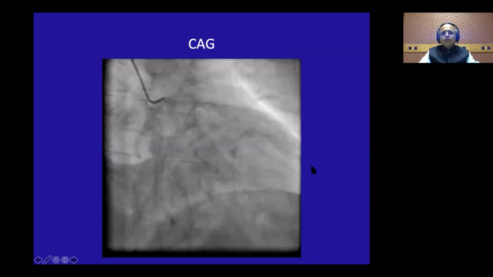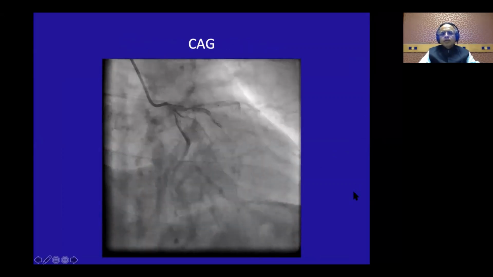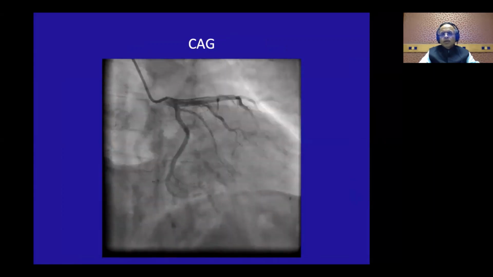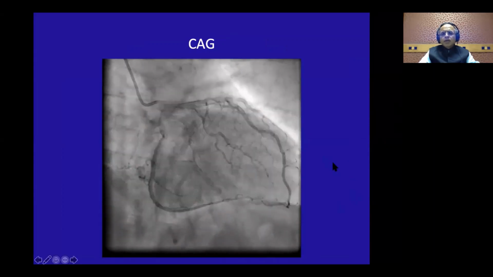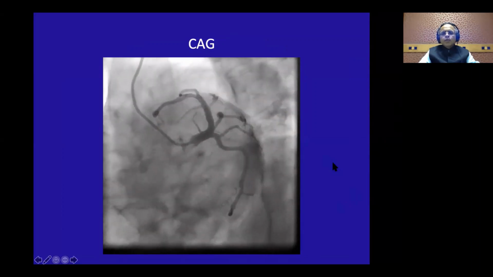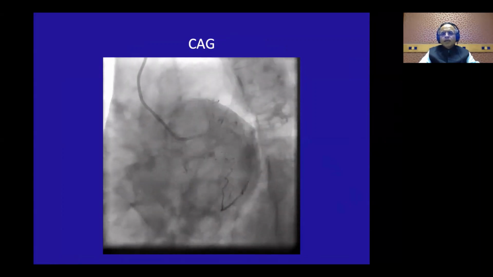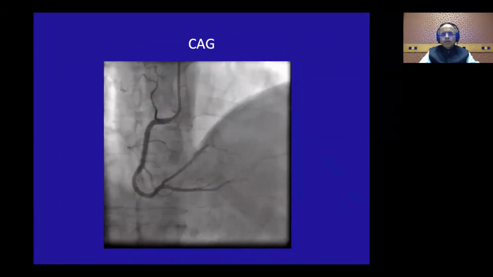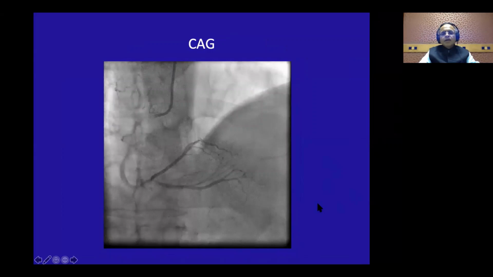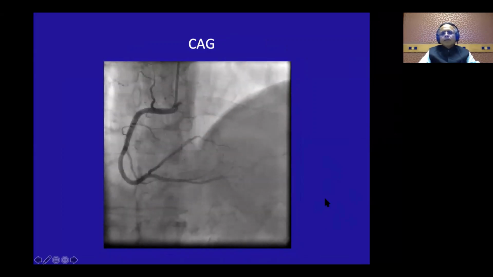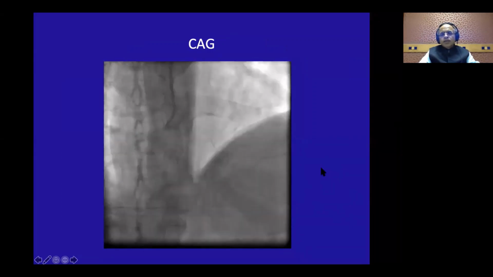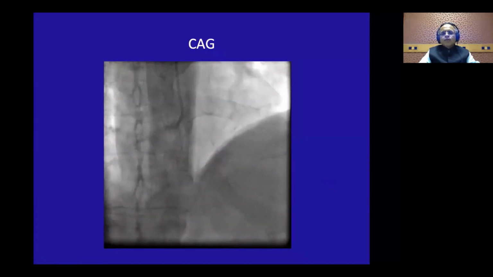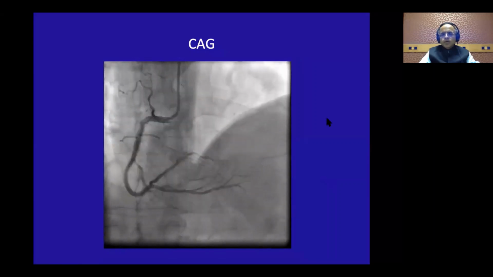So we go ahead with his angio, and his angio is absolutely clean, absolutely clear. There is nothing there in the coronary angio, and there are not even plaques that can produce some spasm. There is nothing in the entire LAD territory, and nothing in his right coronary territory. Now, obviously, we have not done the acetylcholine challenge here, but this was too large a territory to develop an akinesia. So we will call this a false positive stress echocardiography.